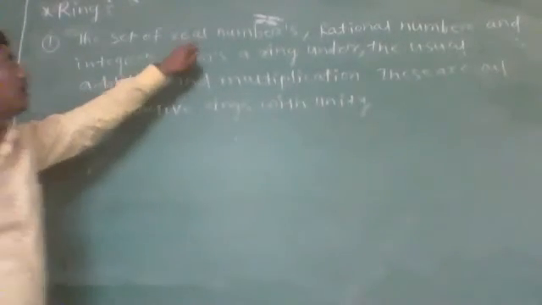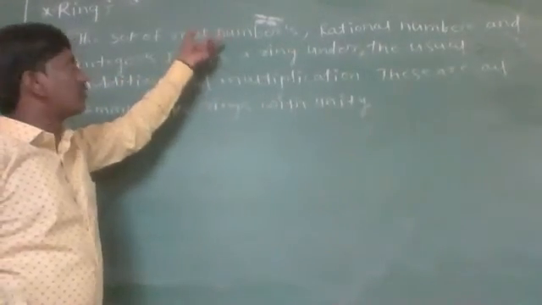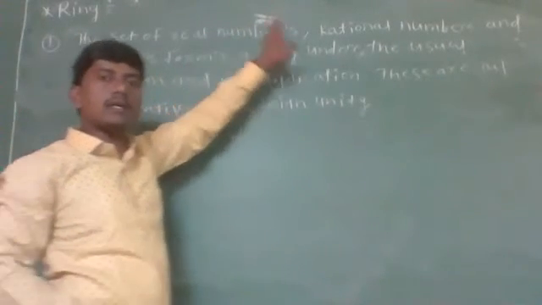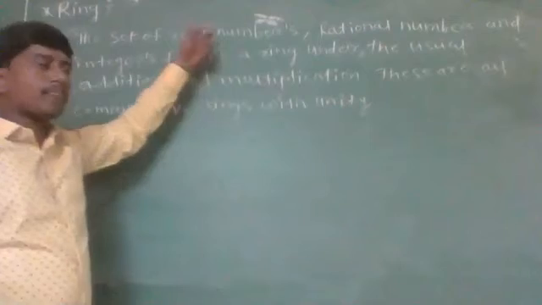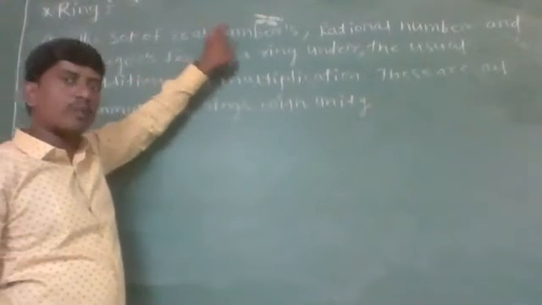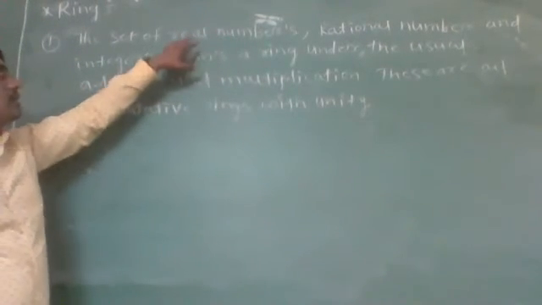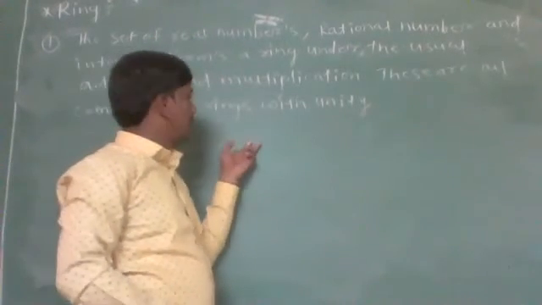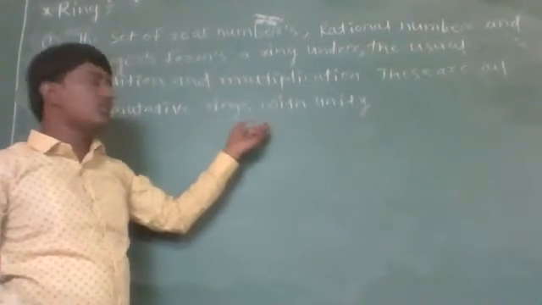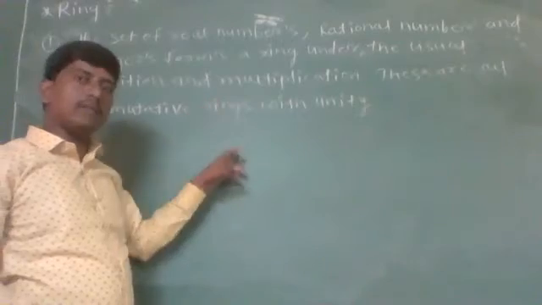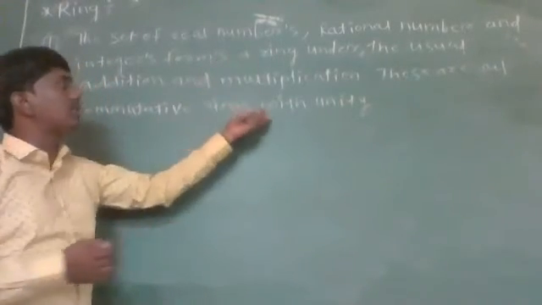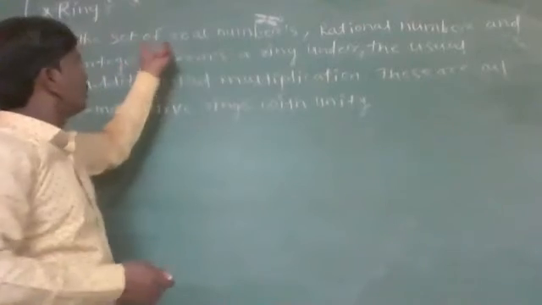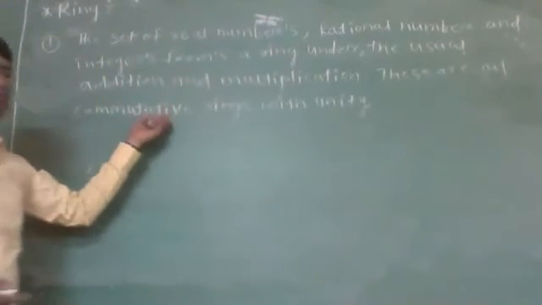If we take any two elements in real numbers, the product of two real numbers is again a real number. So it is closed, and commutative with respect to multiplication. And 1 is a member of the set of real numbers, for which if we take the product of any element with 1, we get that same element. So there exists a unity element in R. Similarly in the set of rational numbers and the set of integers. So these three are commutative rings with unity.